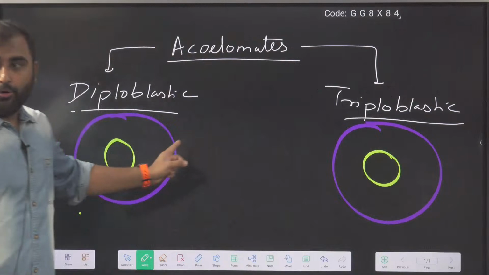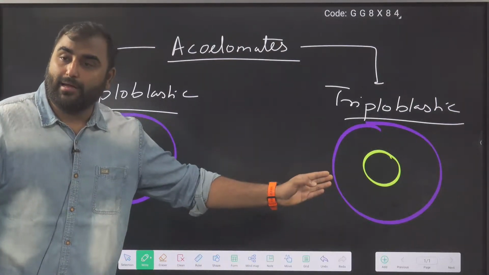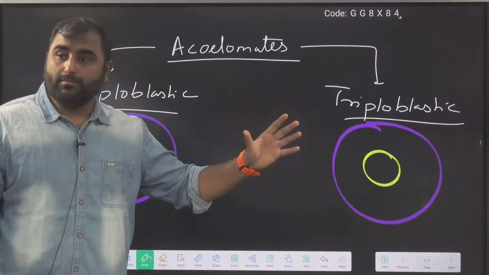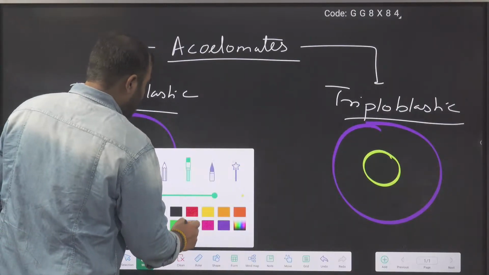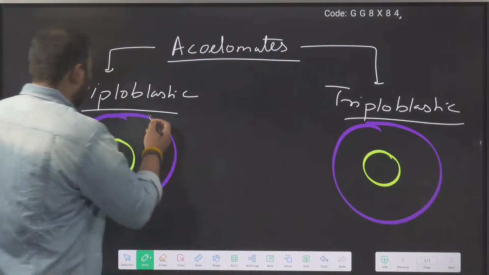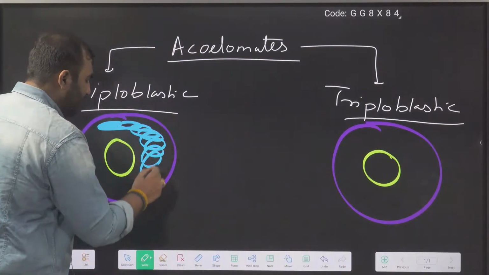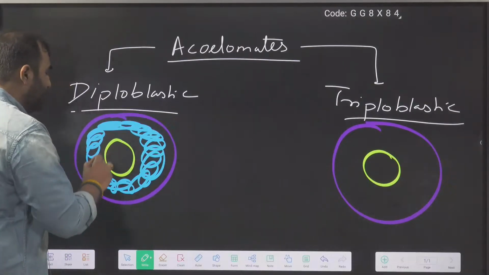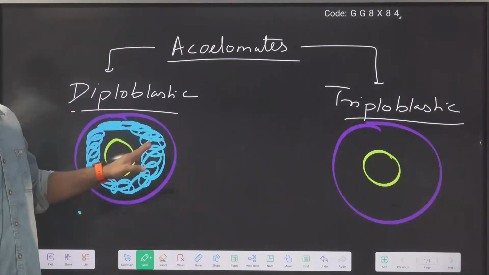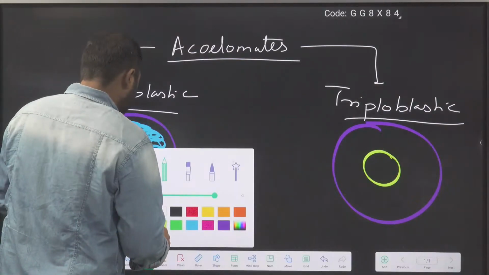Body wall, ectoderm. Gut wall, that is your alimentary canal wall, endoderm. Now in diploblastic, is there any mesoderm? In diploblastic, there is no mesoderm. What is present here? There is a watery jelly-like fluid present here, which you call mesoglea.